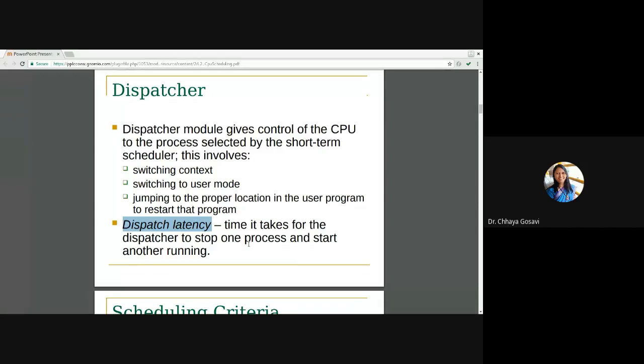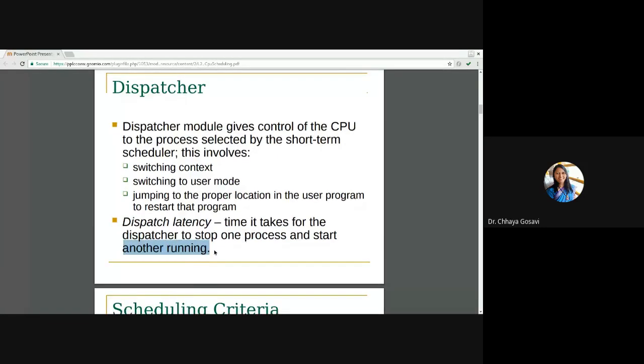Now what we have seen in the previous session is, what is a dispatcher? It performs swap in and swap out: it removes a process from the running state and puts that process in the ready state. So this task may involve some time elapse, or we have seen the word context switch. So dispatch latency is the time it takes for a dispatcher to stop one process and start another process. What does a process have to do? When the process has to stop, it has to save its state in the process control block, and another process that wants to execute has to load its state from the process control block and resume execution.